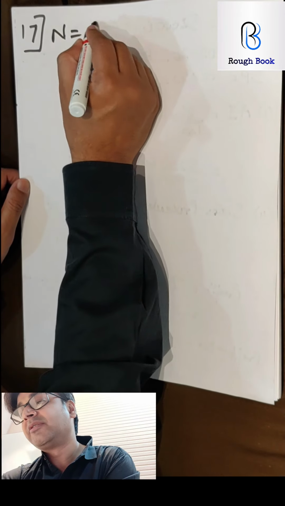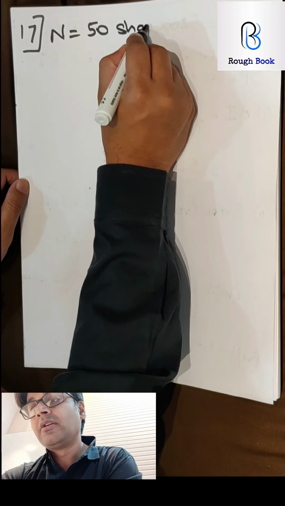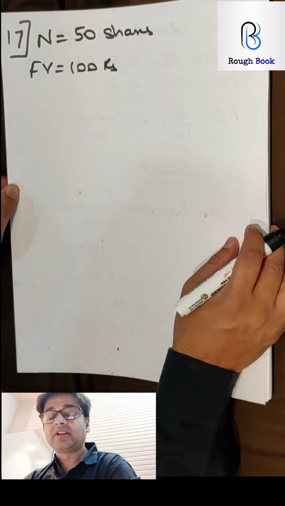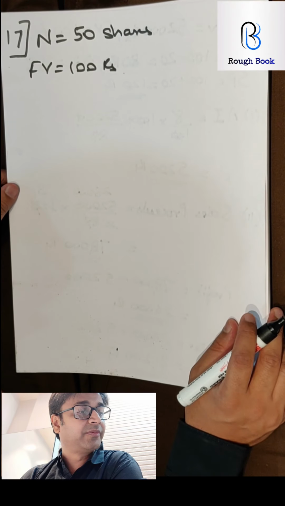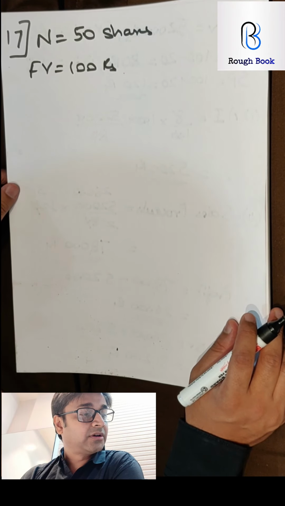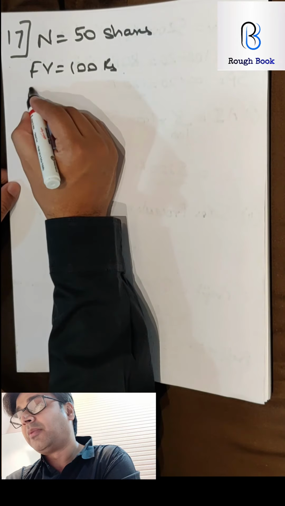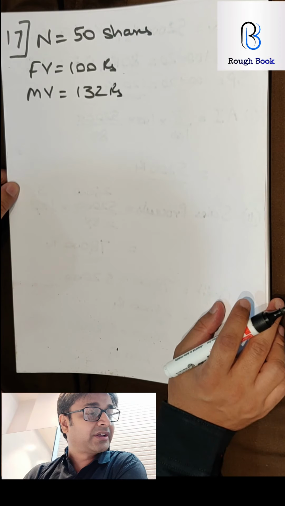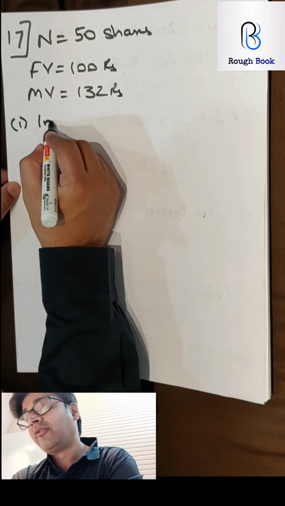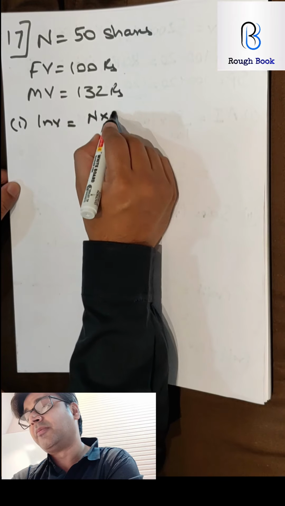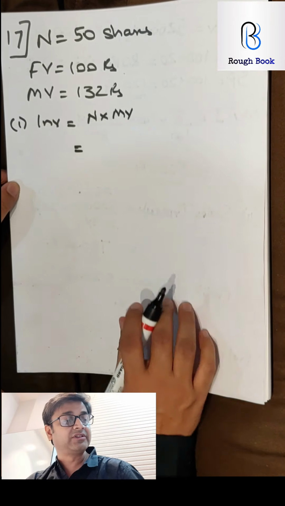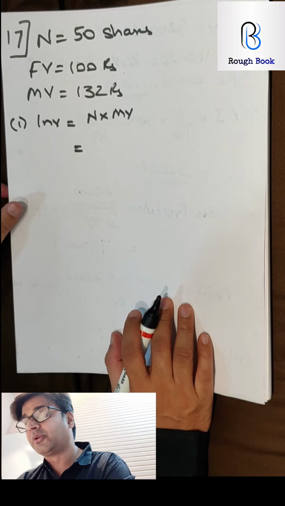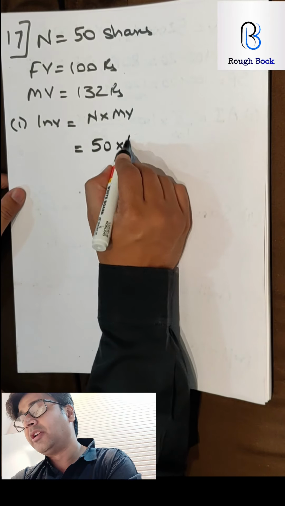100% you will get it. Salman buys 50 shares of face value 100. So number of shares 50, face value 100 rupees, available at 132. So market value 132 rupees. Now the question is, what is his investment? So obviously investment is number of shares into market value. That's what he has bought it at. So 50 shares into 132.